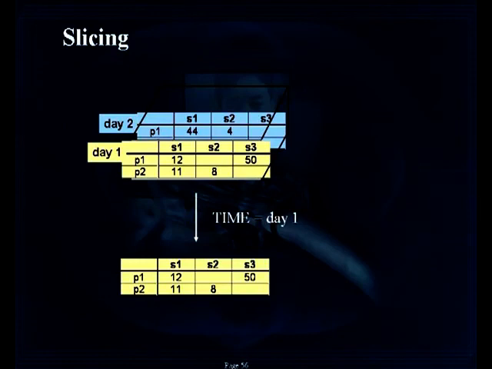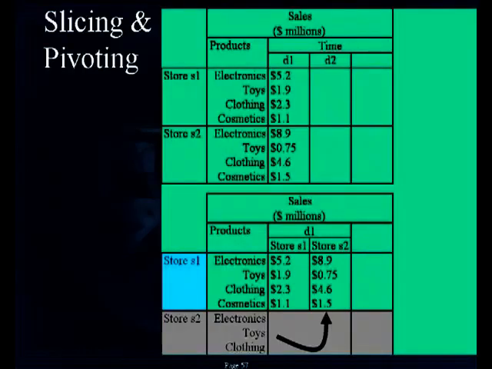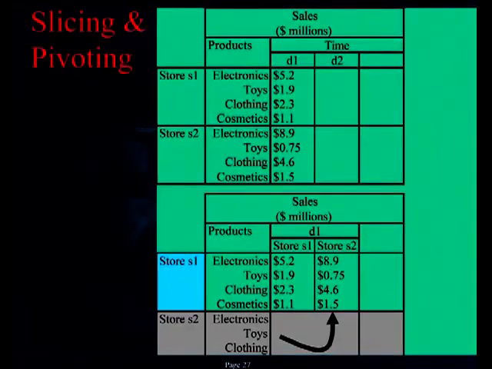We can also combine the operations of slicing and dicing together. The slide shows how to combine the slicing and dicing together in the form of a report called crosstab report. So far, we illustrated how to perform the OLAP operators on a 2-dimensional structure, and also how to equivalently write the SQL queries, or in other words, how to interpret the operations of OLAP in the form of SQL.